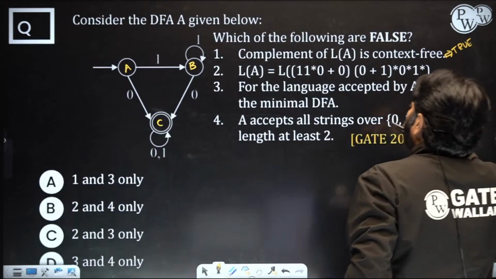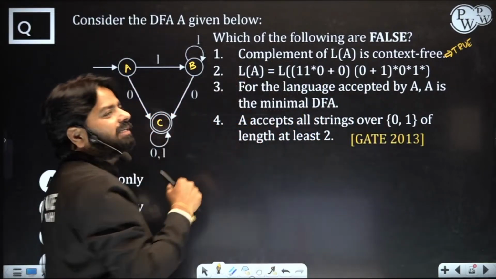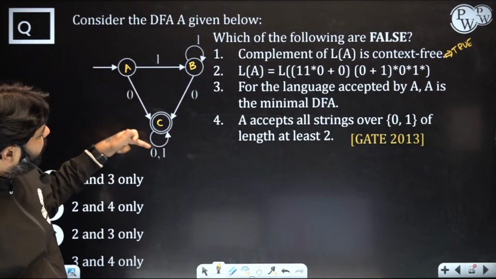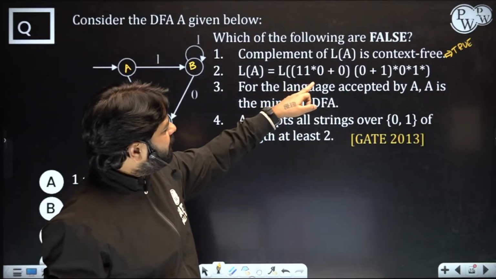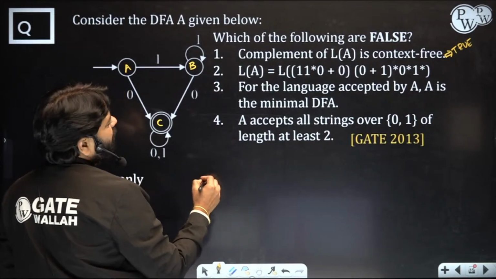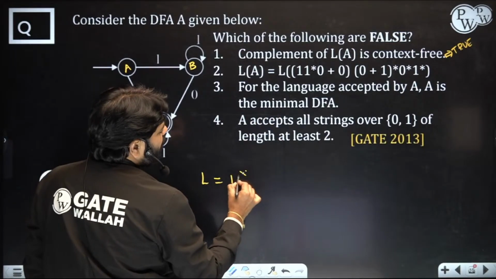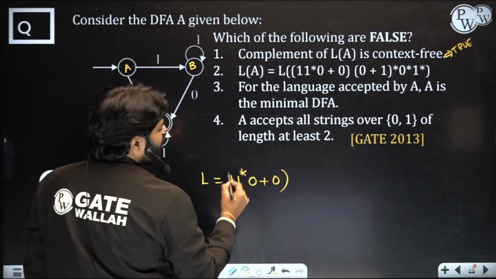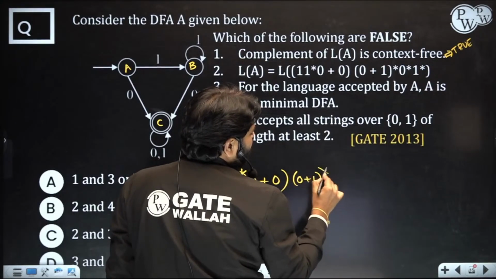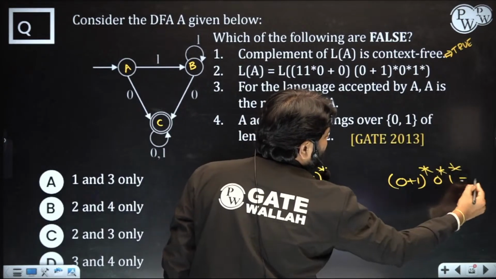Now the second one, the language written here, is that correct? You just need to match, is it appearing like this? Just look at one path: 0 followed by (0 plus 1) whole star. Is that there? You can see there. A is the machine name, right? Okay. What did they mention here as the language? 1 1 star 0, or 0 followed by (0 plus 1) whole star. You don't need to write the 0 star 1 star, because (0 plus 1) whole star followed by 0 star 1 star is the same as (0 plus 1) whole star.